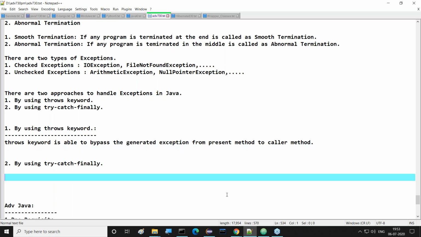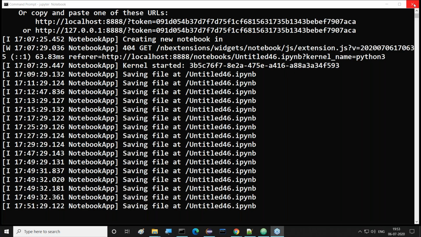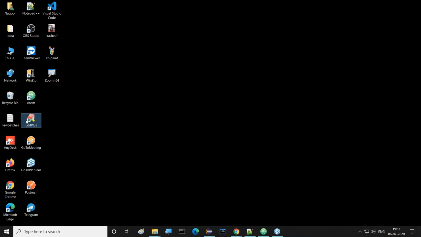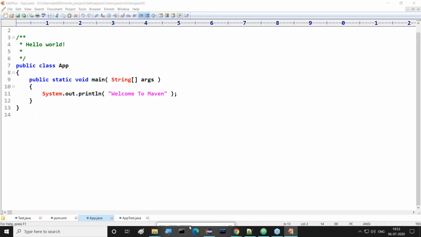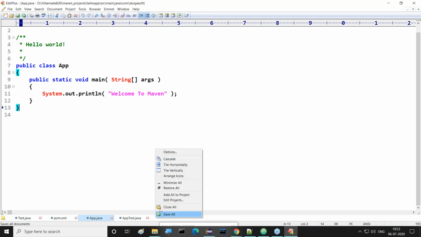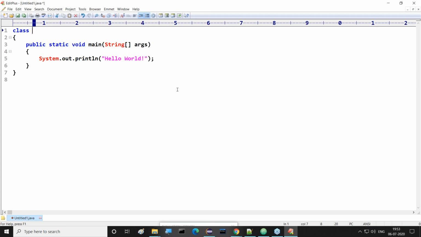Now let's observe this clearly. I'll take one simple example, guys. I want to use EditPlus, because if I use EditPlus, I'm able to show that point perfectly. Say for example, let me take one new Java file.